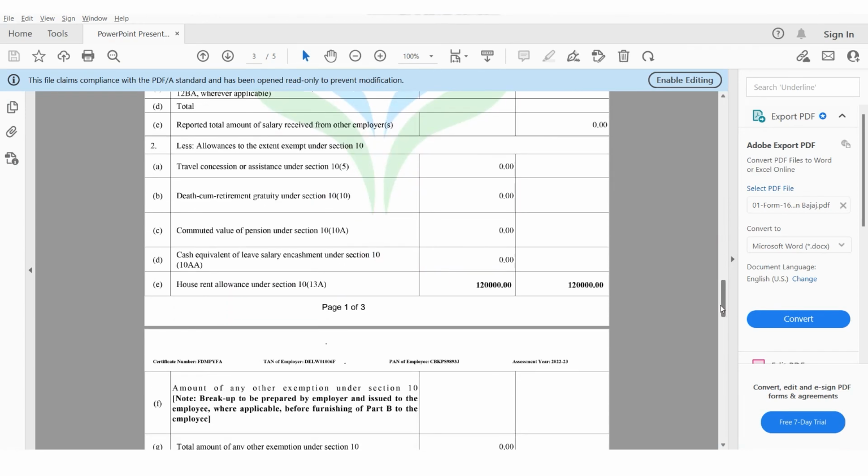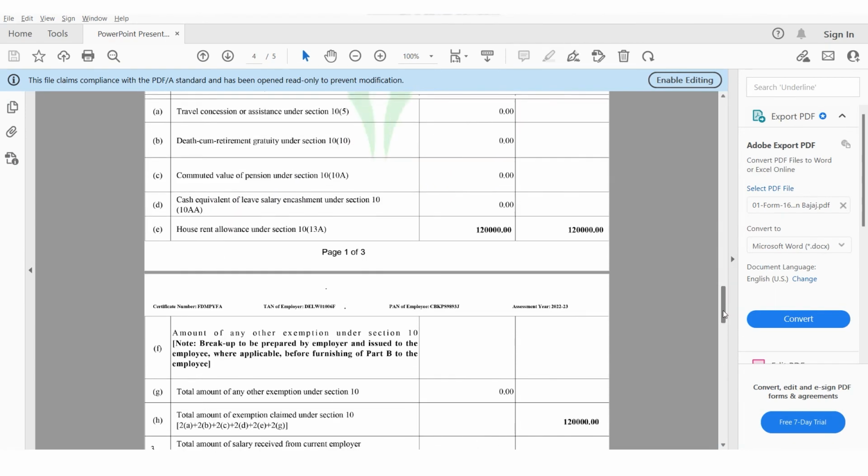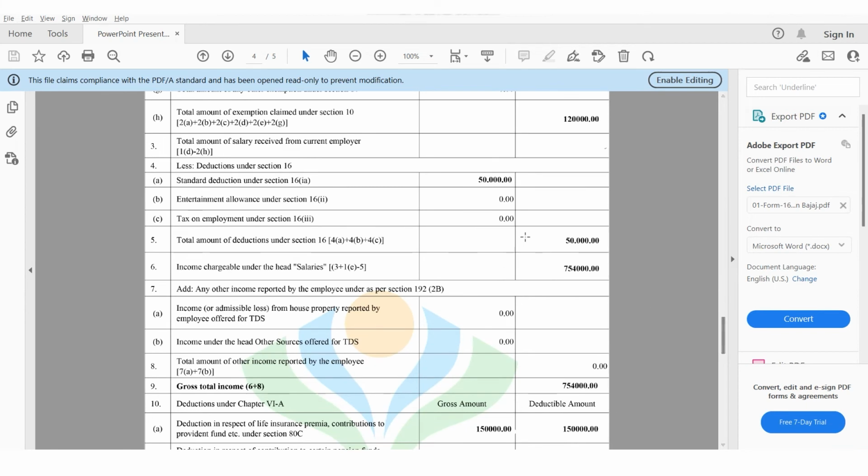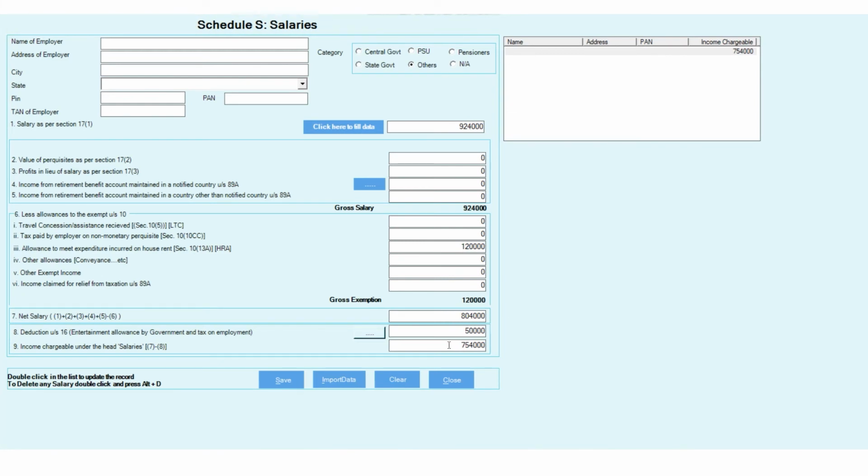And for the cross-checking of income details, you can check at point number 6, income chargeable under salary head is reflecting 7,54,000, which I have just entered in the income from salary head in the software also. So as per the records, the data is correct in the income from salary head.